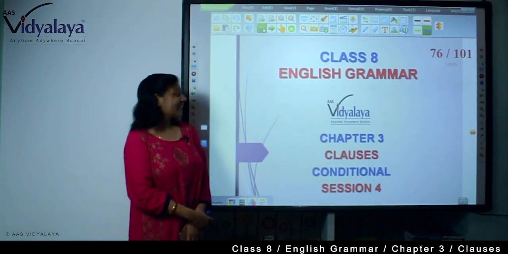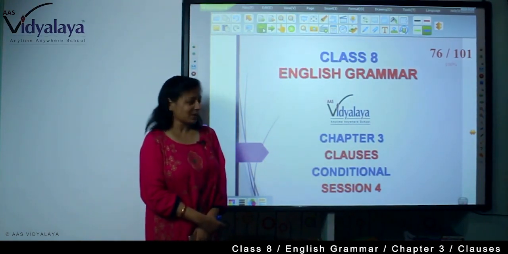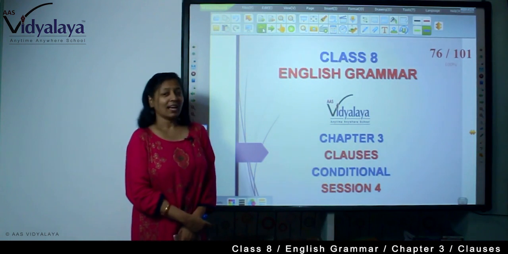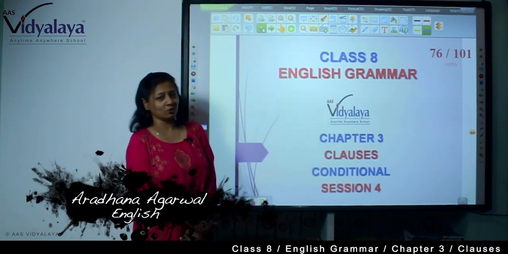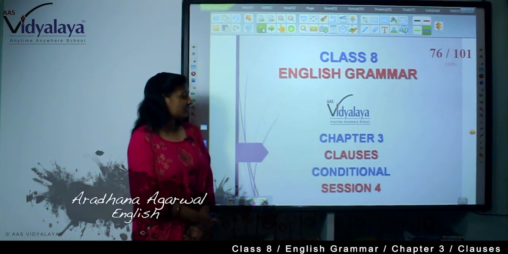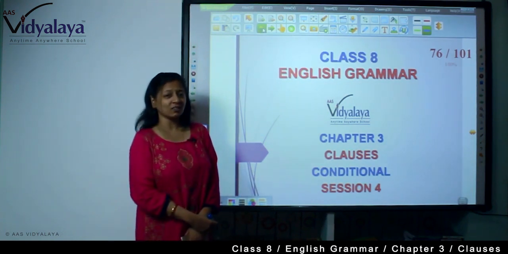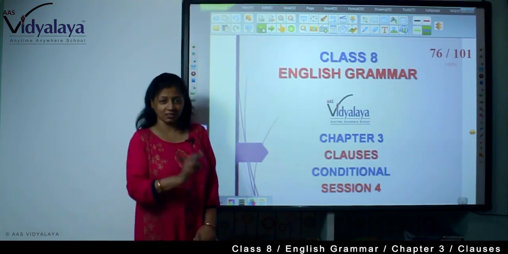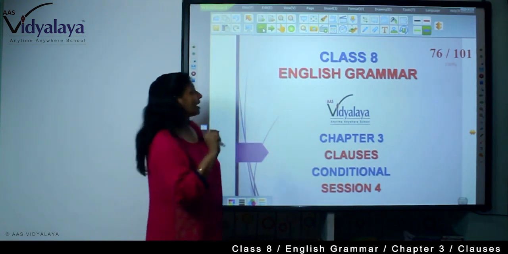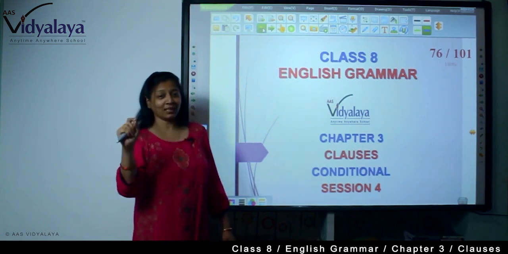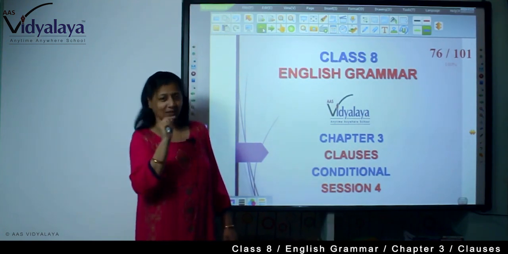It's class 8 English grammar. We are doing chapter 3 session 4 and this is clauses and we are doing conditional clause. See here there is the word conditional. Conditional, you know, condition, शर्त, हम शर्त रखते हैं तो conditional clause. If you, if he, like this, if.